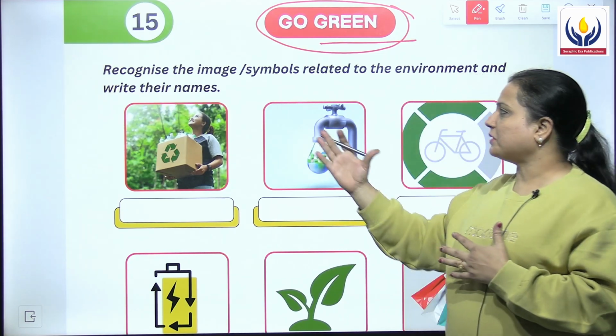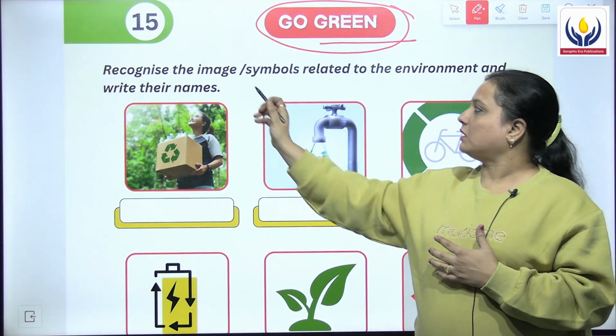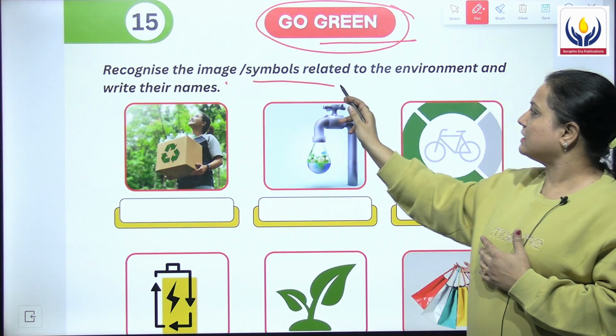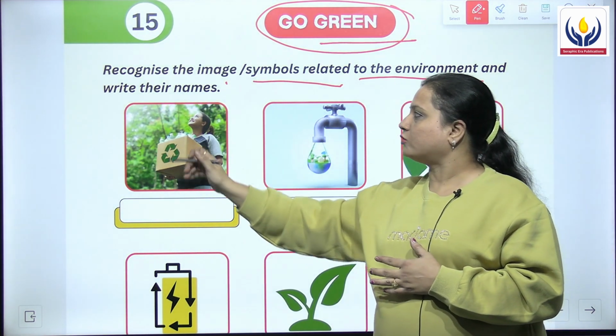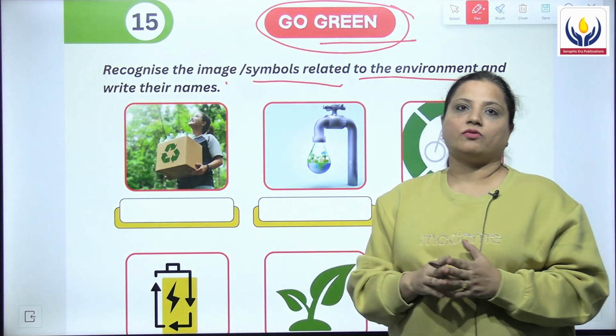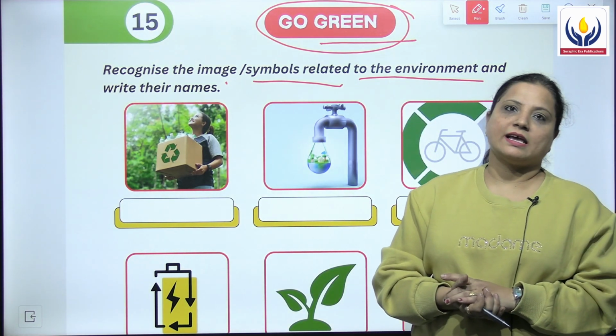So there are certain pictures given over there. They can be images or symbols related to our environment, and hence we have to write the names of them. So let's begin with the exercise quickly.